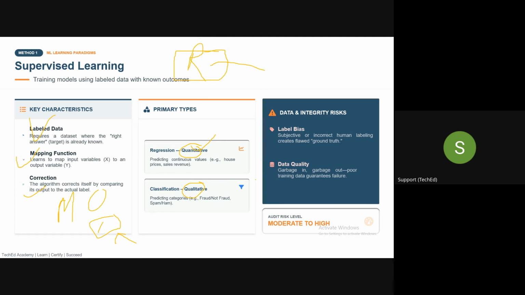So this is the disadvantage, or I'll say the risk, of supervised learning. It requires human involvement to operate it successfully. You need to see what data was used to train the model, what was the quality of that data, whether bias was there or not. Correct? So that is supervised learning.